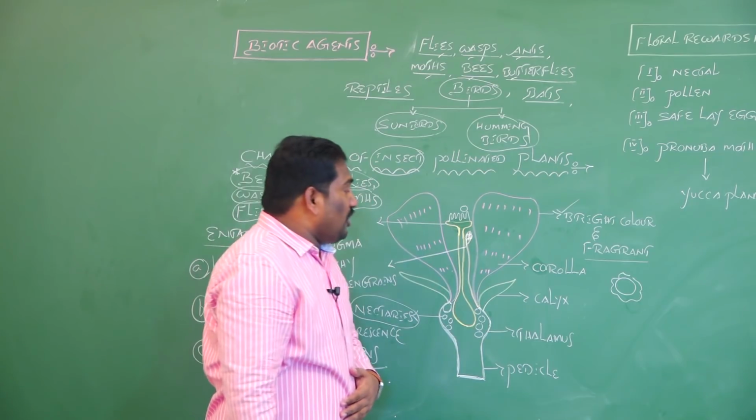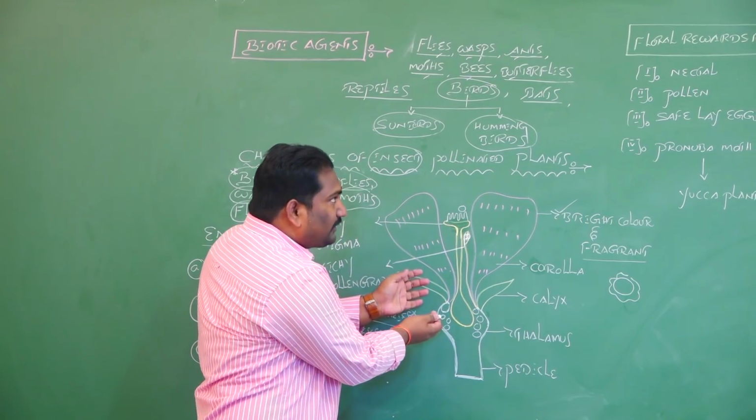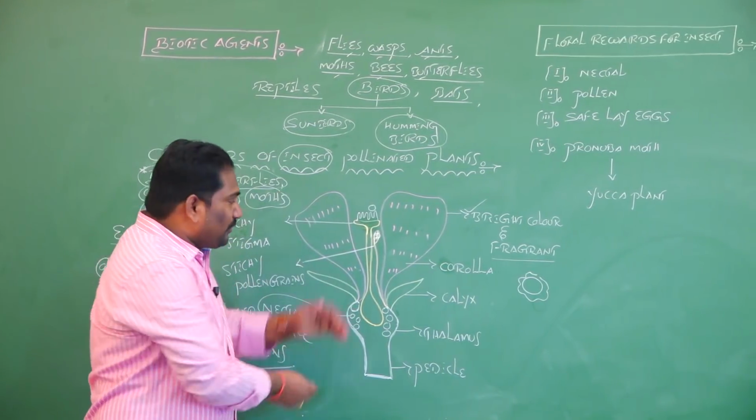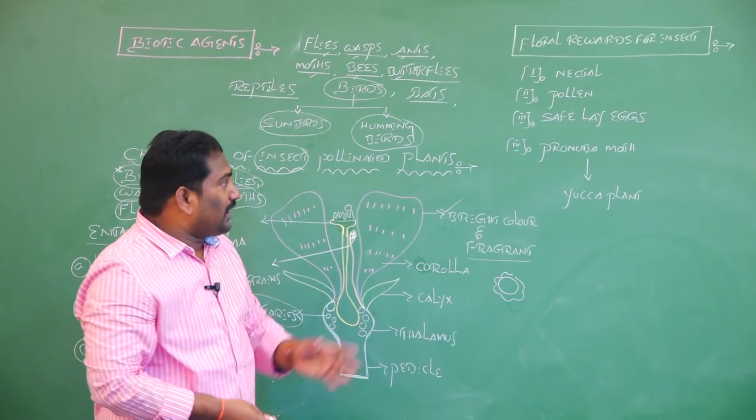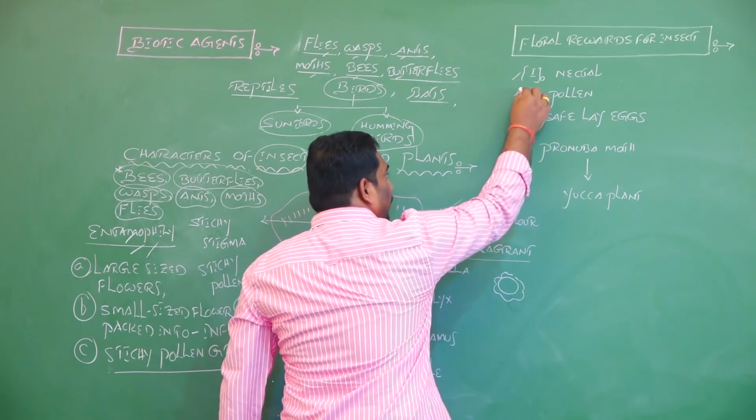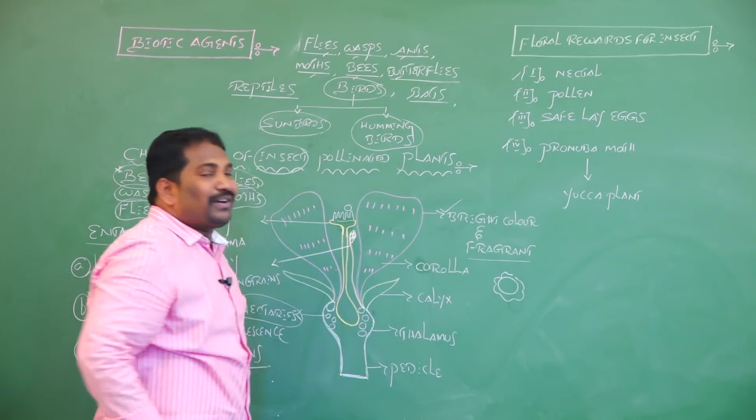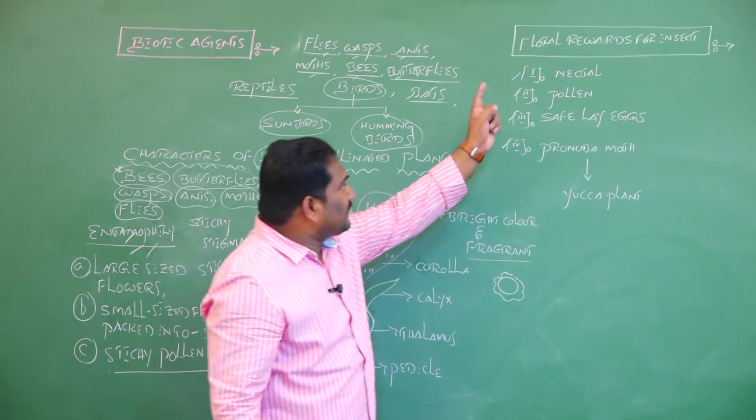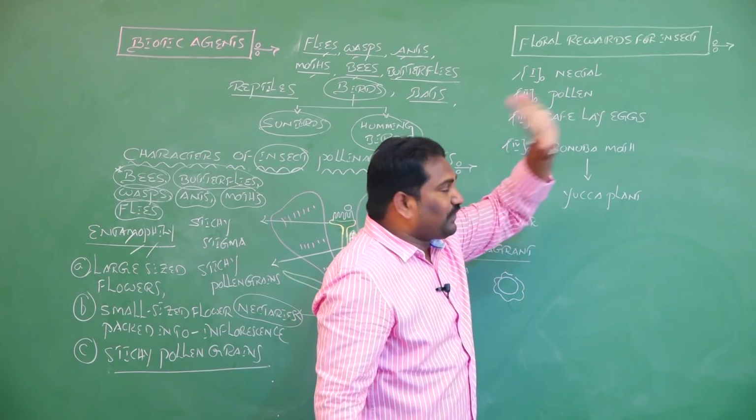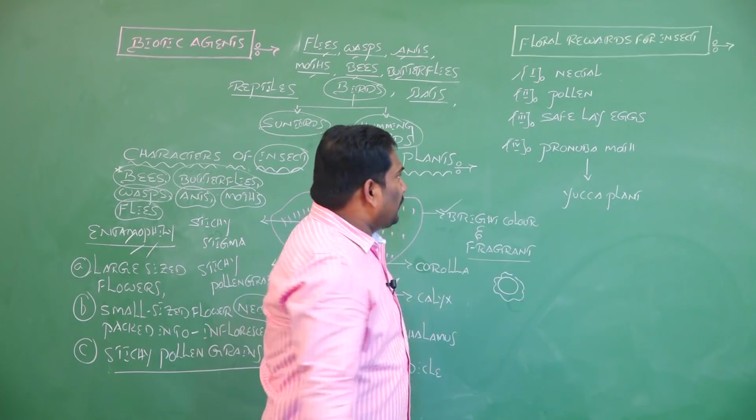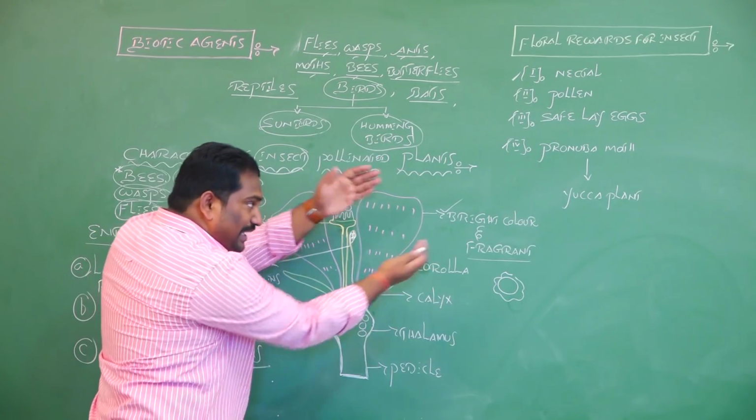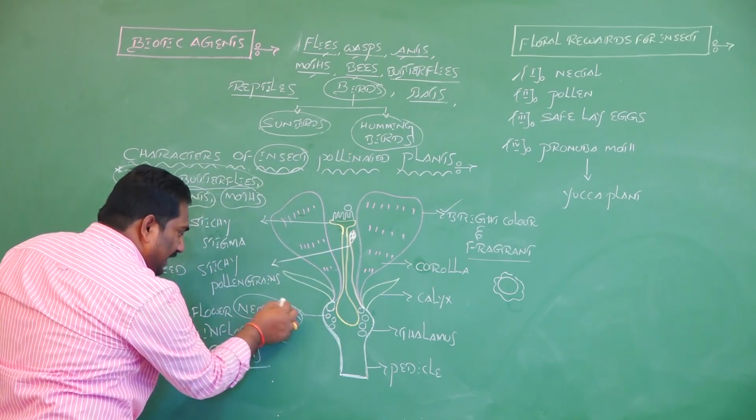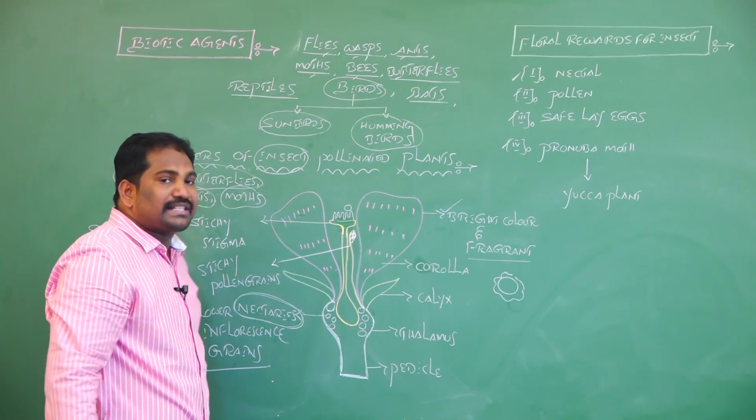Let's discuss what the floral rewards for insects are. From the flower side to the insect, what are the floral rewards? There are 4 different types of floral rewards for insects. This is the heading: floral rewards for insects. The first floral reward for insects, from the flower side, is nectaries, or sweet nectar.